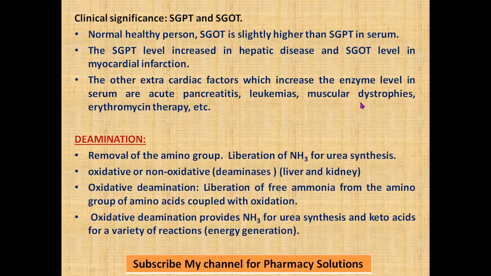So this can be one of the tools, saying that the increase in these enzymes may be due to hepatic causes. Further confirmation can be done using other diagnostic tools to find exactly why there is an increase in this enzyme level. What is the cause for that? In pancreatitis and leukemias there is an increase, and in muscular dystrophies there is also an increase in these enzyme levels.